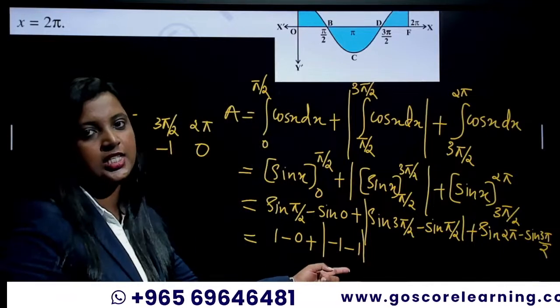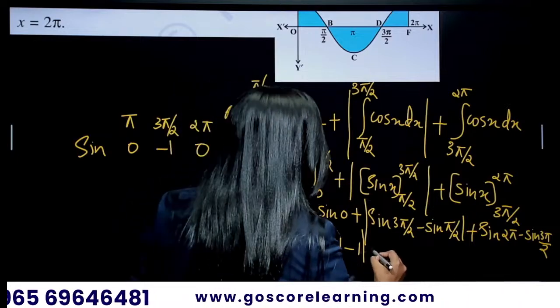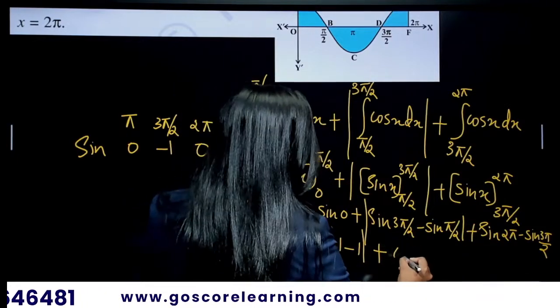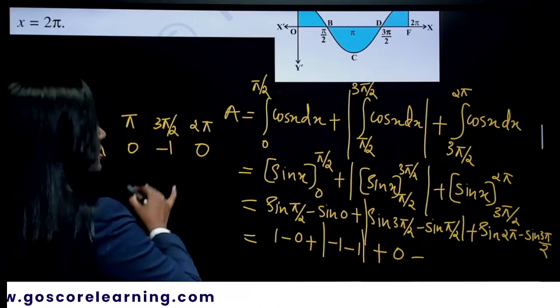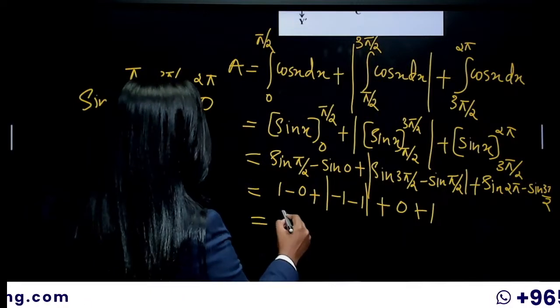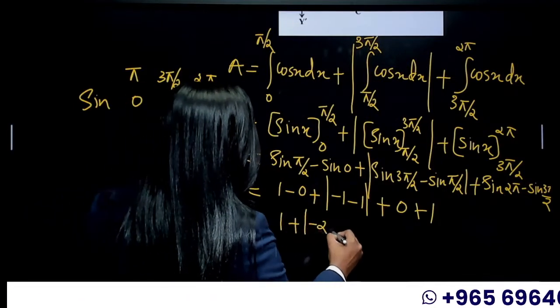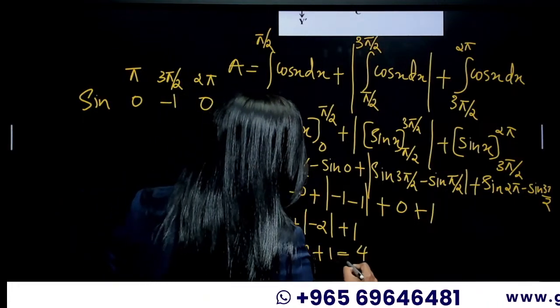See, I told you this is going to be negative, so we have to make it positive. That's why we are keeping it inside the modulus. Plus sine 2 pi, 0. Then minus sine 3 pi by 2, which is minus of minus 1, that is plus 1. So that is equal to 1 plus modulus of minus 2 plus 1, which is 1 plus 2 plus 1, that is going to be 4.